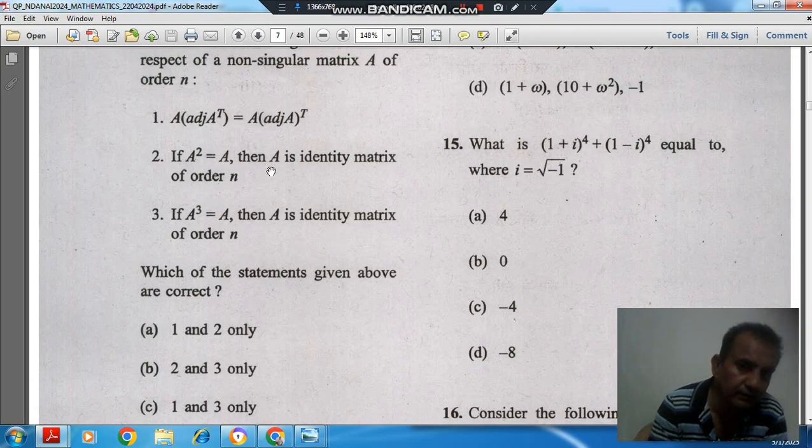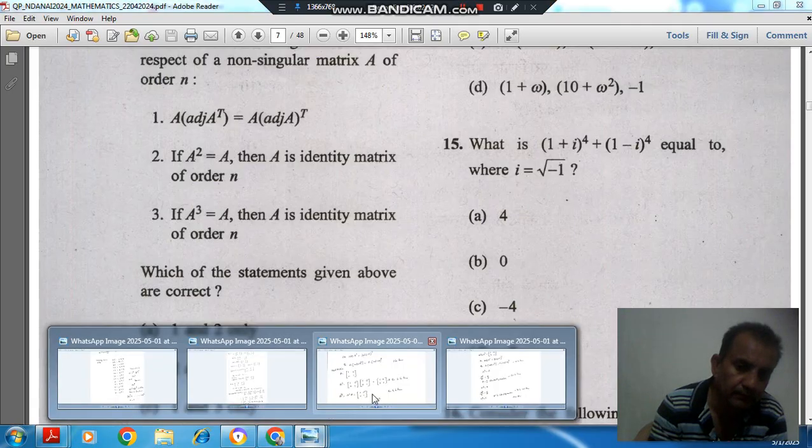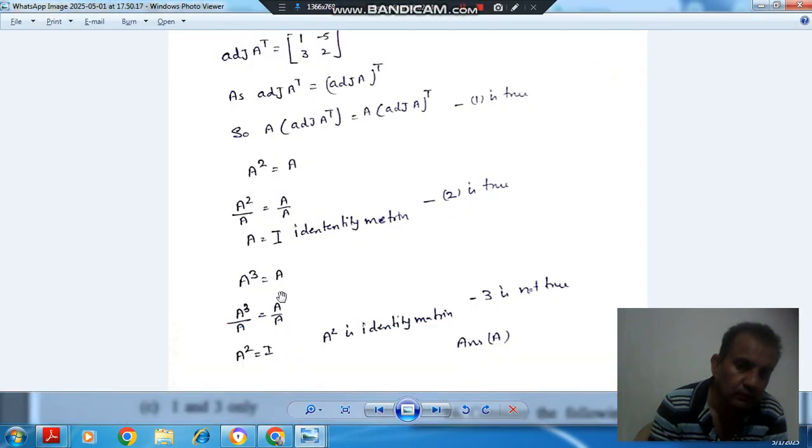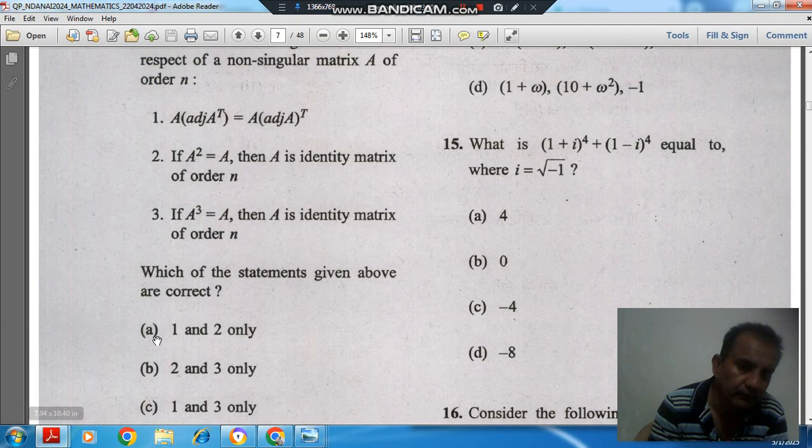This is true because A is identity matrix that we have derived. So the answer is A. First and second are true. Option A, 1 and 2 are correct.